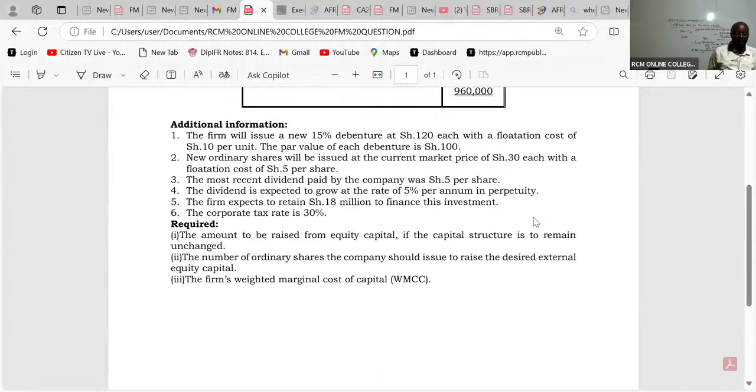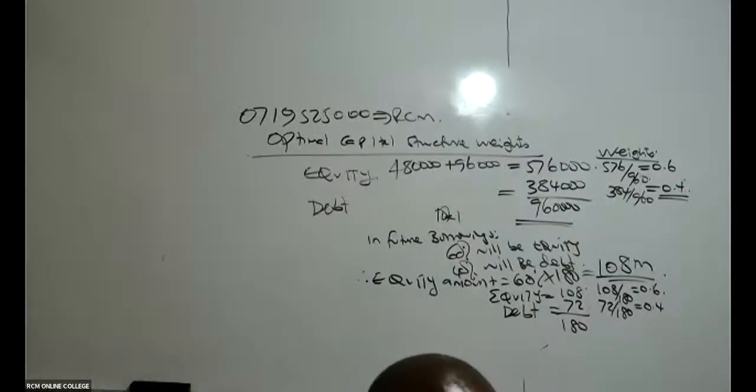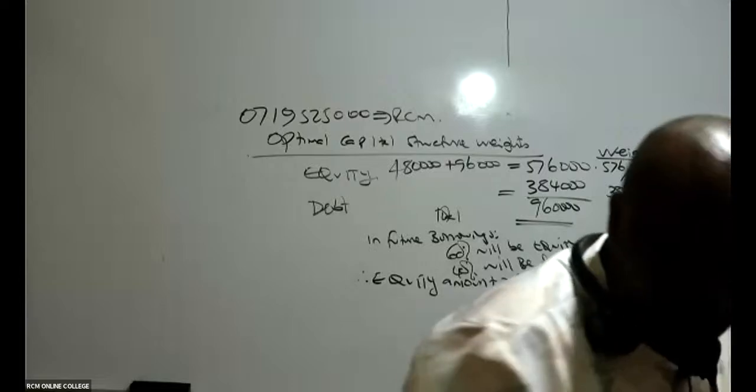I'm so sure there must be ninjas here who have called their friends, which is really good. Then from there, we go to question number 2. They want us to give them the number of ordinary shares the company should issue to raise the desired external equity capital. Number of shares. So how do we get this number of shares, ladies and gentlemen, pretty fast?